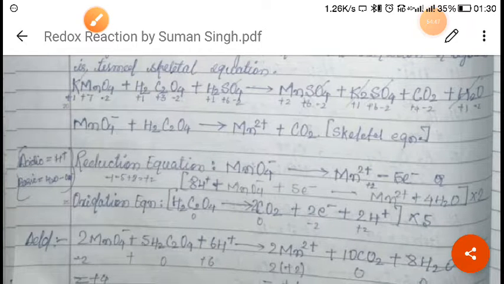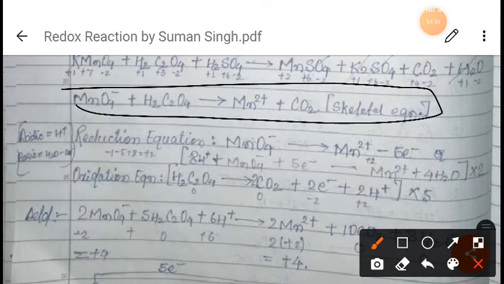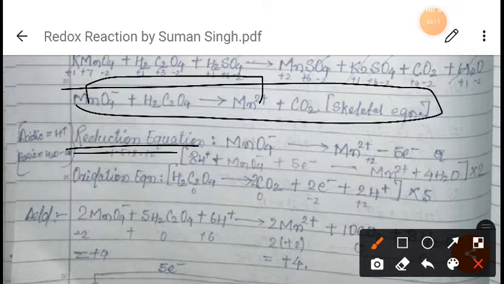Now what we have to do is balance this reaction. We have got the overall reaction here. The first criterion is to see which one is an oxidation reaction and which one is a reduction reaction. Here you see manganese is changing into Mn2+, right? So this is the reduction equation. This is reducing.